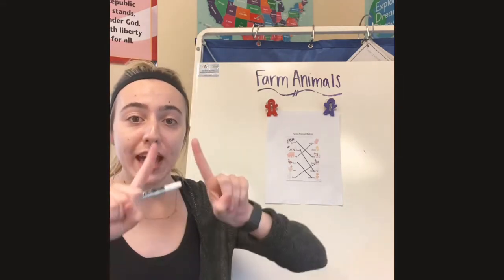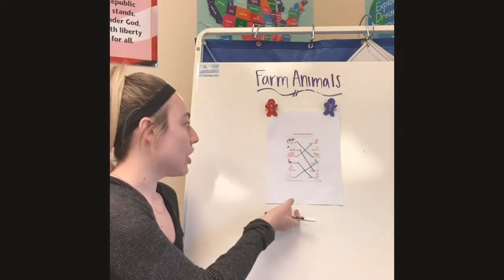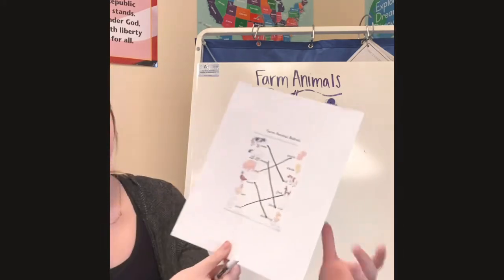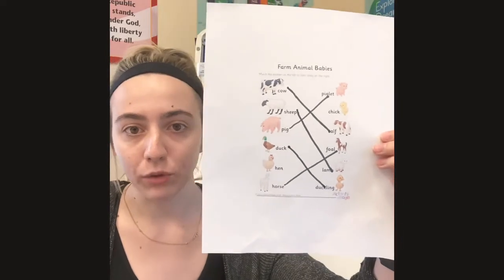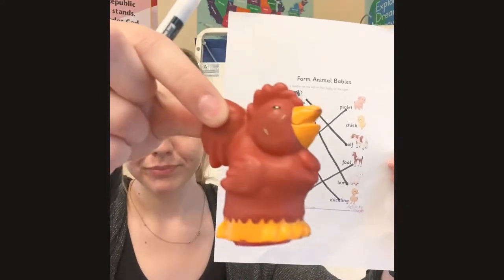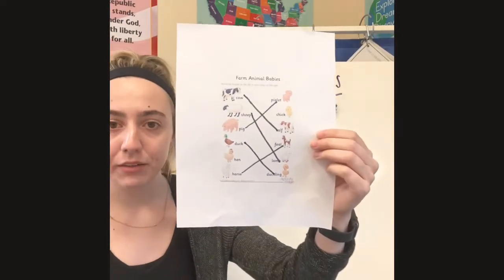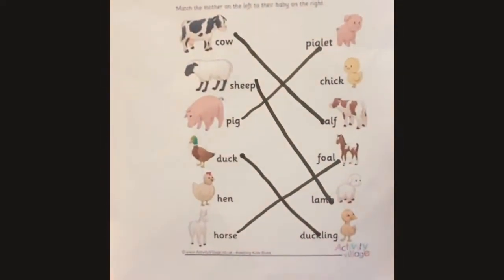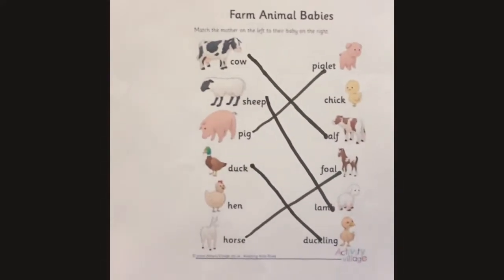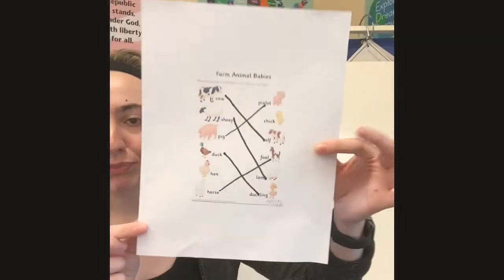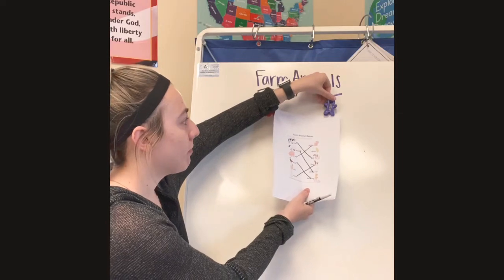We're almost done. We have one more animal on our paper that we need to draw a line. So, our last one is right here. Do you know what it's called? The mama. She is called a hen. Can you say hen? And a hen is like a chicken, but you call the mama chicken a hen. A hen has a baby.